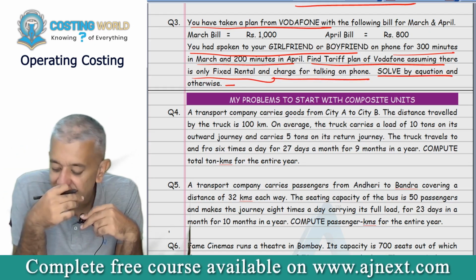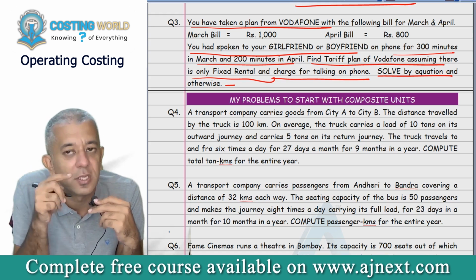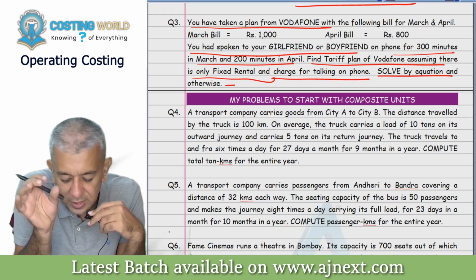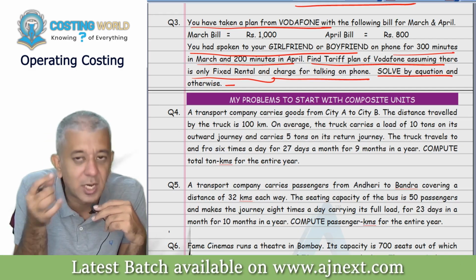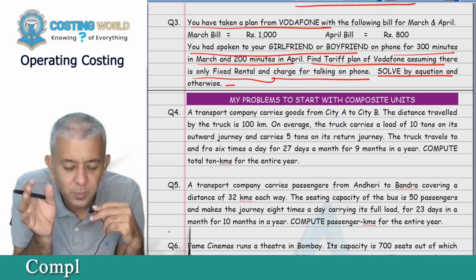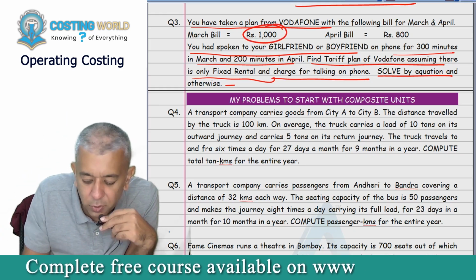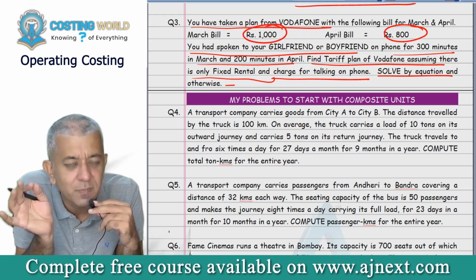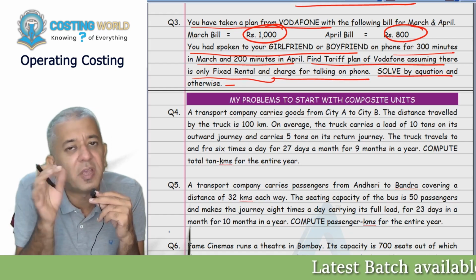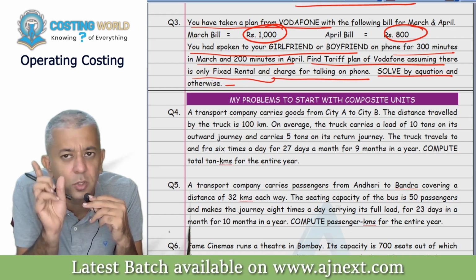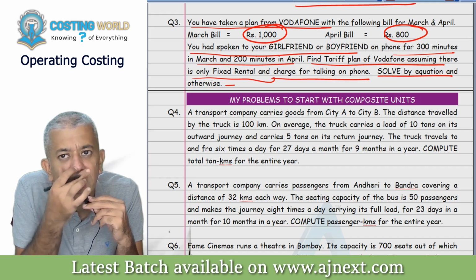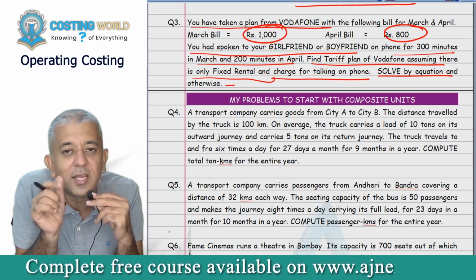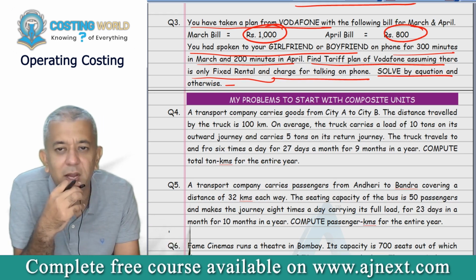Now you will understand, in this question you have to do reversal things. Reversal means you will have to find out the fixed charges and you will have to find out what the charges for talking on phone are. The bill amount is given to you. So let the fixed charges per month be X, let the variable charges per minute be Y. You understood this? And we'll try to make the equation and come across the answer. What will be the final answer?